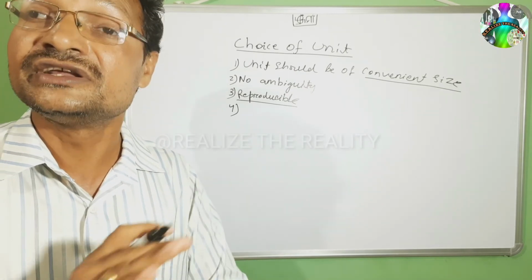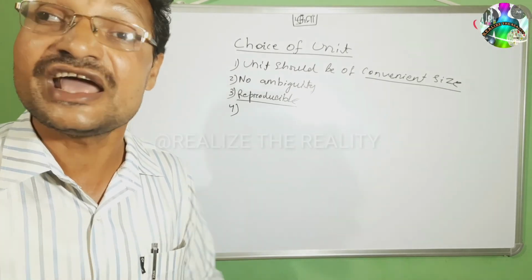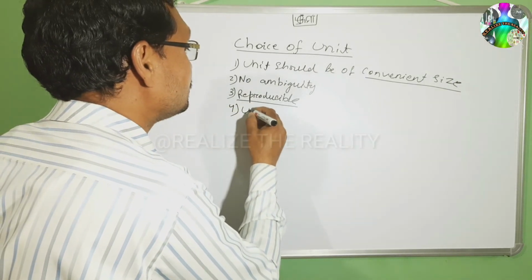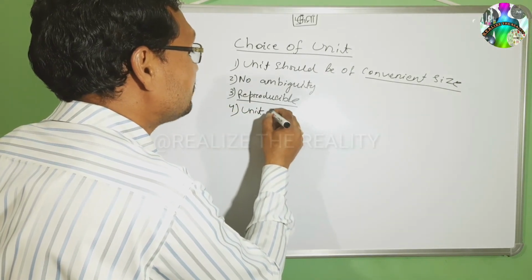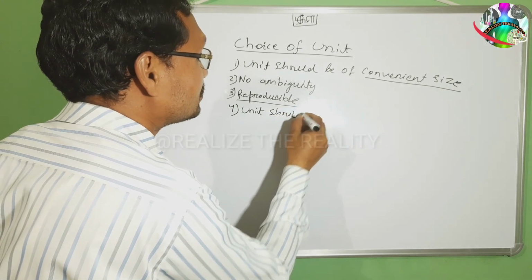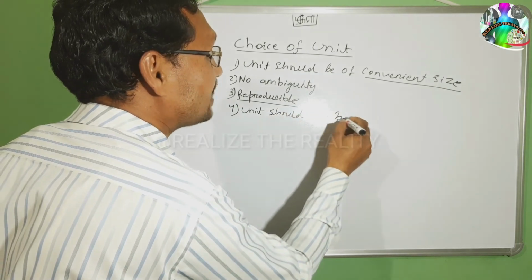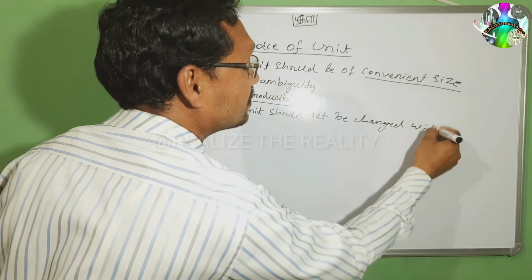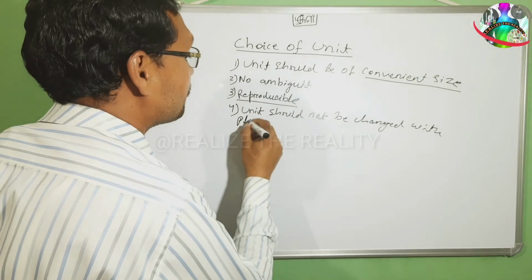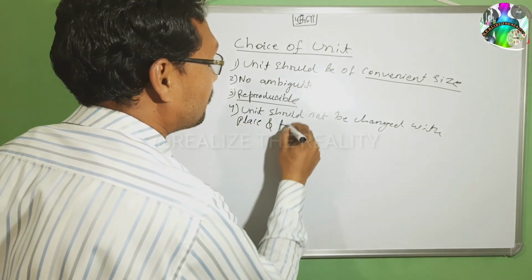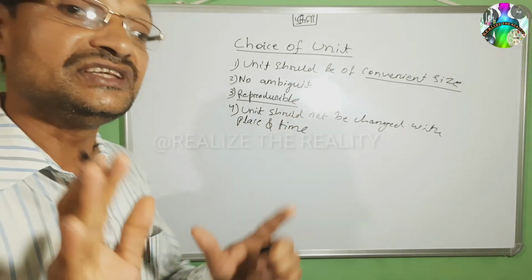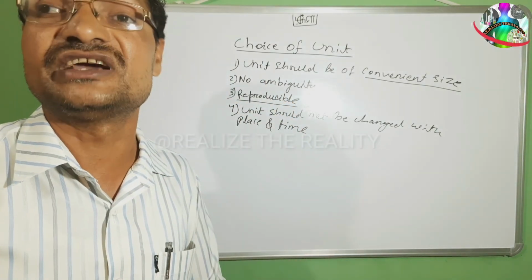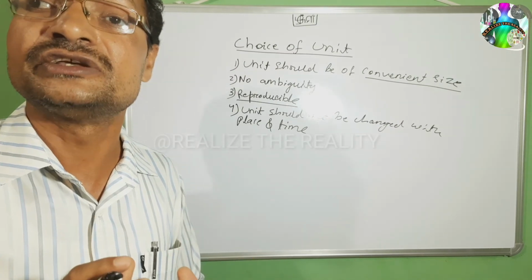So the unit should not be changed with place and time. So these 4 choices we have to take to express the physical quantity with the appropriate unit.